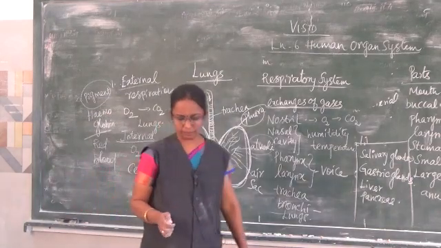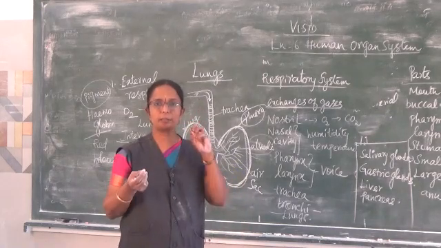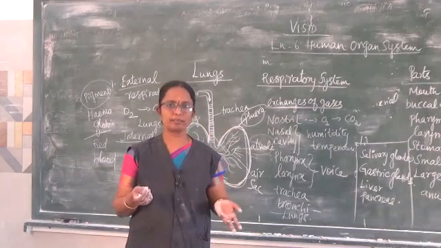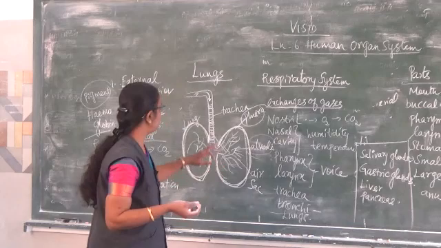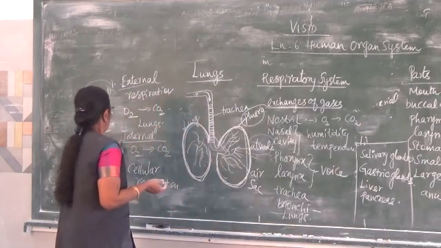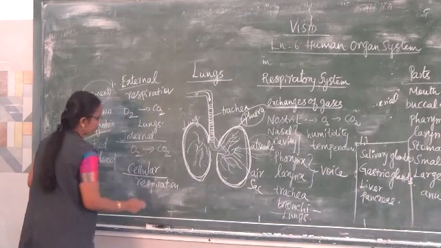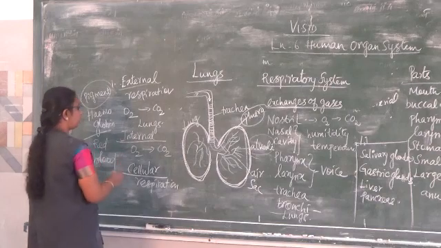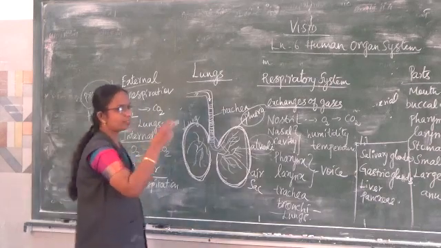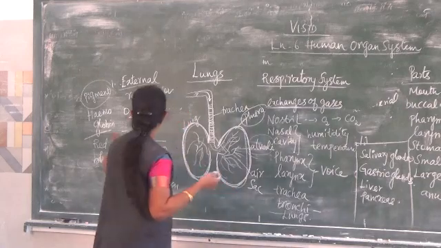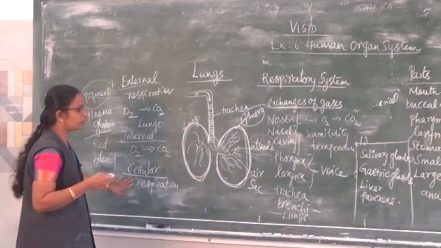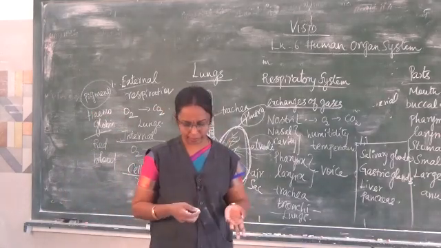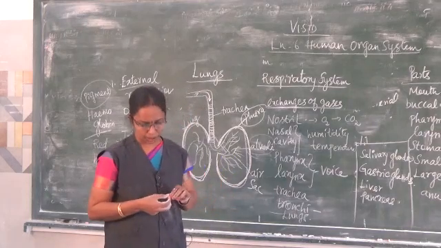In cellular respiration, all the cells present in our body take in oxygen and release carbon dioxide. So these are the three types of respiration: external respiration, internal respiration and cellular respiration. Externally we take in oxygen and give out carbon dioxide. Then internally, the carbon dioxide and oxygen are carried to all parts of the body with the help of hemoglobin. And then in cellular respiration, all the cells absorb oxygen and release carbon dioxide. These are the three types of respiration.